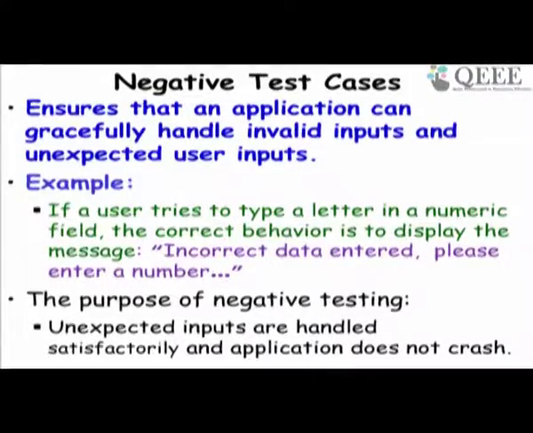For example, in a payroll program, let's say you enter the salary in words as characters. So will it crash? It should handle it gracefully. That is the purpose of negative test cases. So the purpose of negative testing is to check whether unexpected inputs are handled satisfactorily and the application does not crash.